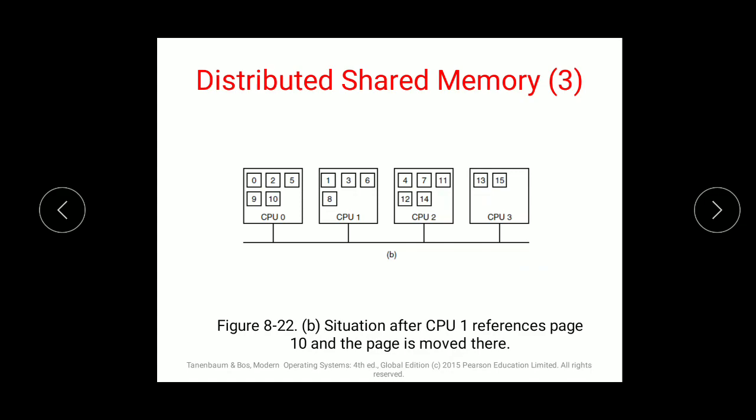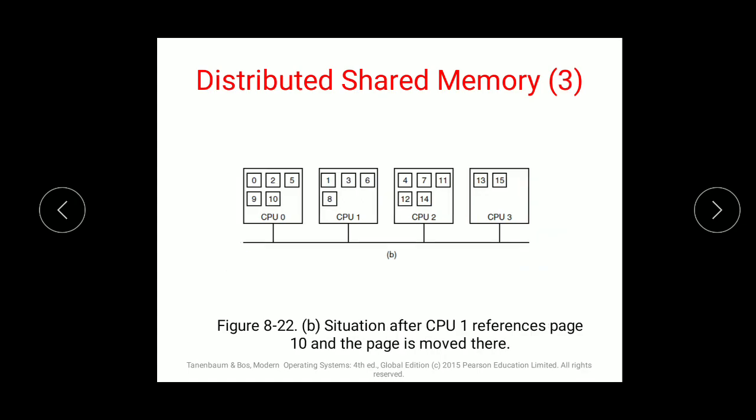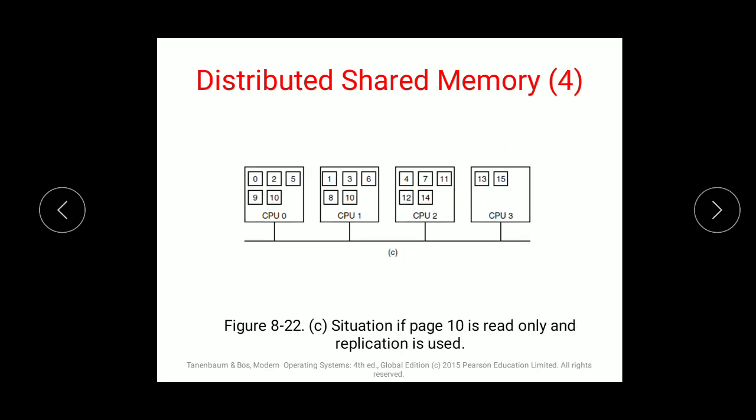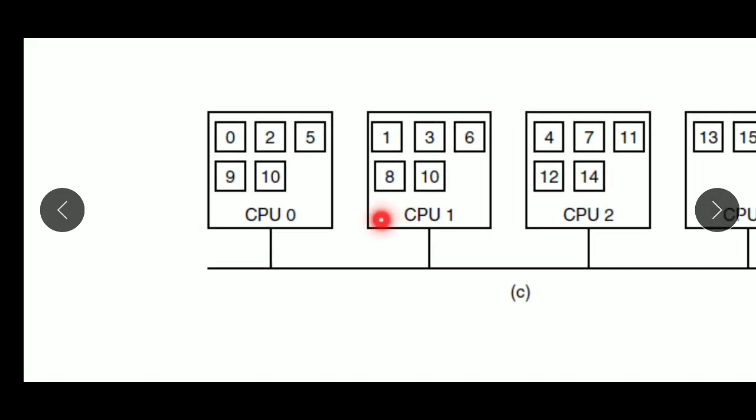So distributed shared memory can be a situation after CPU 1 references page 10 and the page is moved there. Once page 10, which was here, is referred by another processor, it will be shifted further and then others will be replaced. Next, page 10 is now replicated because it is used by 2 different processors. So 10 is in processor 1 as well as processor 2.